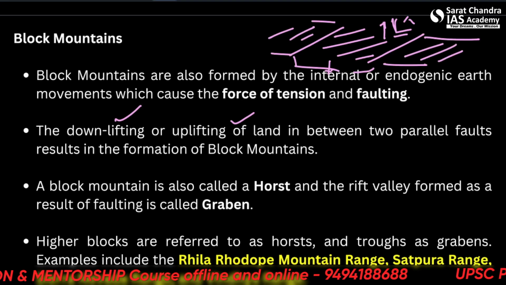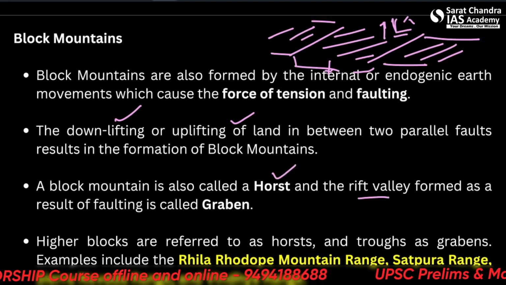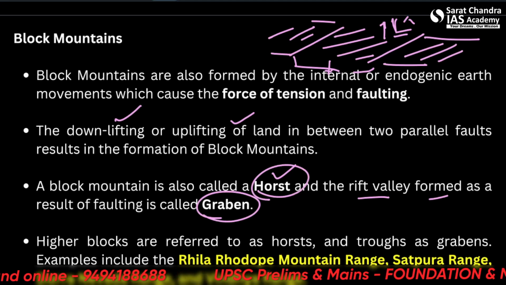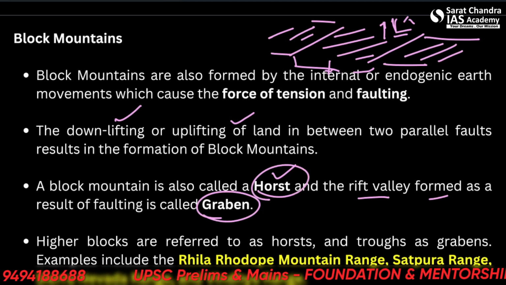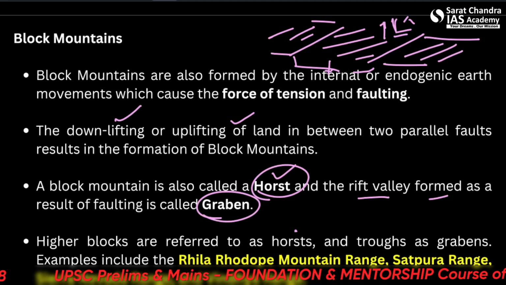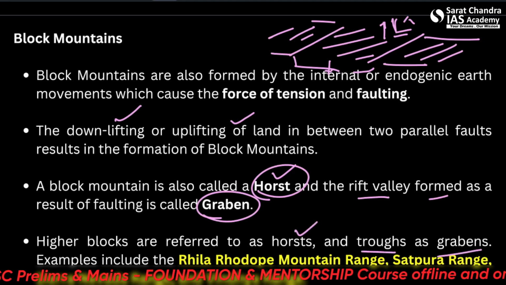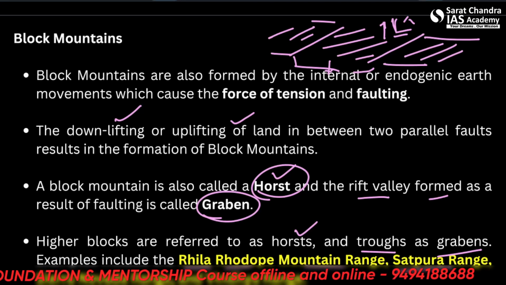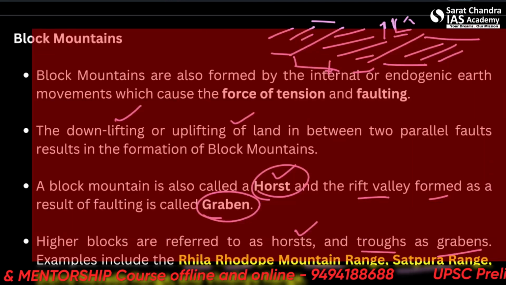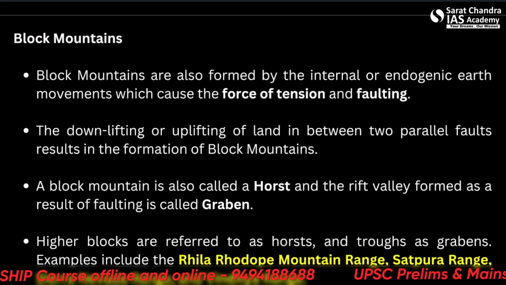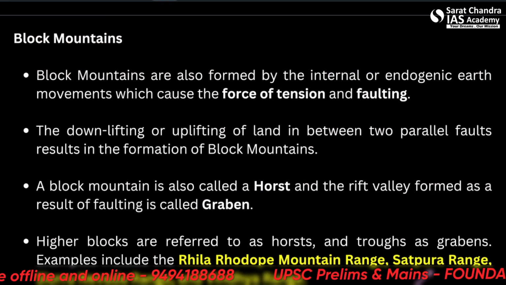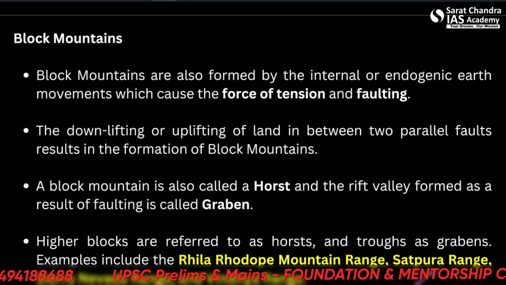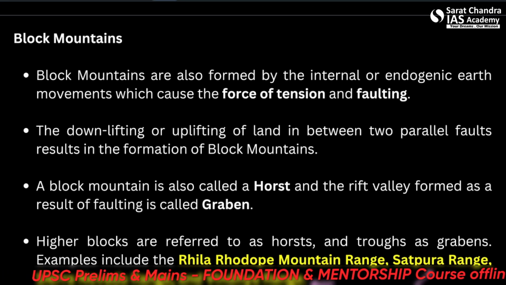So block mountain was also called a horst, and the rift valley formed as a result of faulting is called a graben. So please remember these two terms, they are very important. Higher blocks are referred to as horsts and troughs as grabens. Examples include the Vosges and Black Forest mountain ranges in Europe, the Satpura range. This is very important. It came into the exam in prelims this time, 2023. There is the Sierra Nevada range in the USA and the Vindhya range. Alright, this also was among the options in prelims.